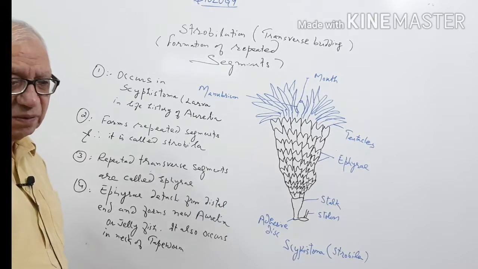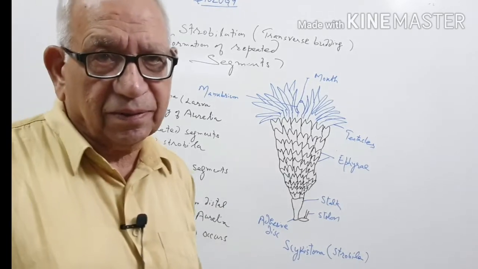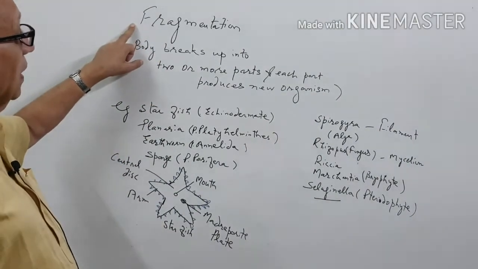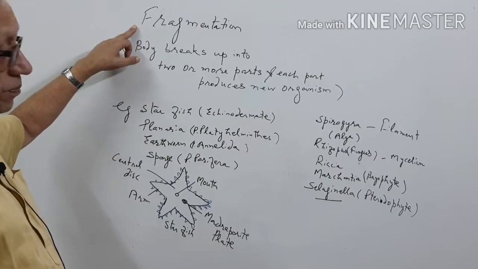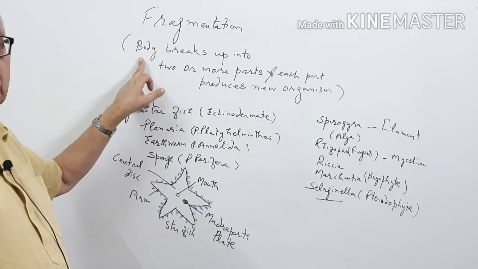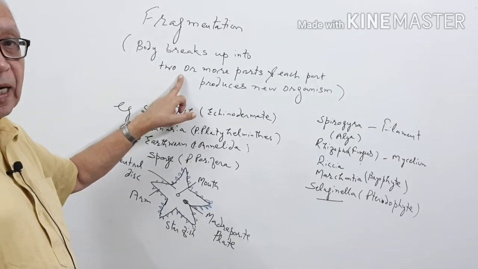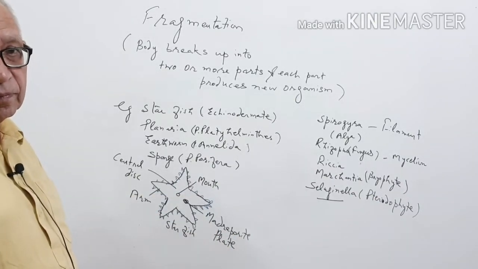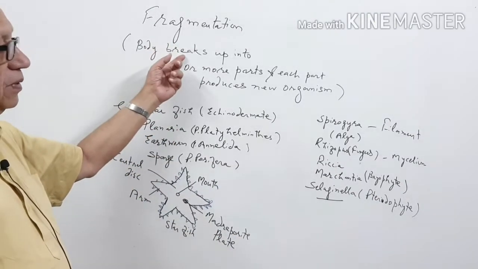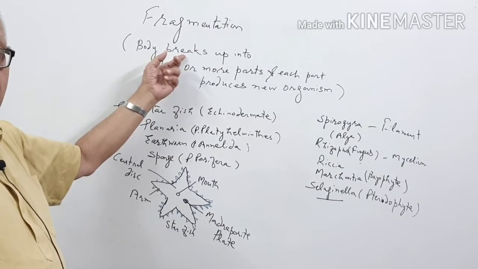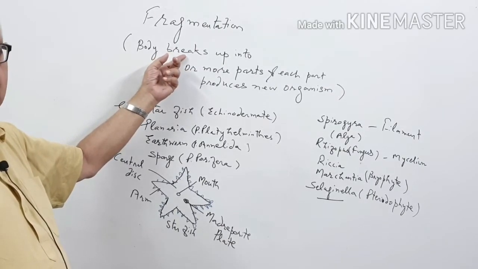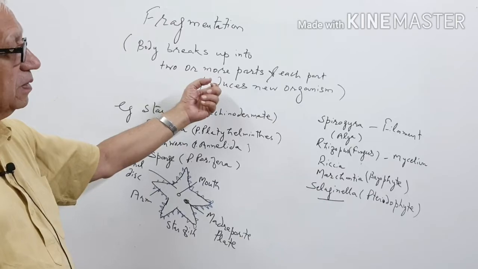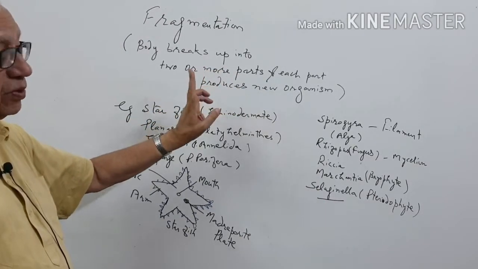Now, next we come to fragmentation. Fragmentation is the next method of asexual reproduction. The body of the organism breaks up into 2 or more segments or parts, and each part produces a new organism. Again, the body of the organism breaks up accidentally or for some other reason into 2 or more fragments or parts. Each part produces a new organism.